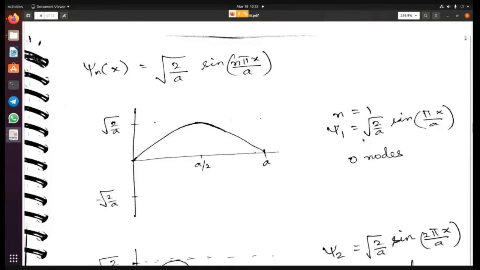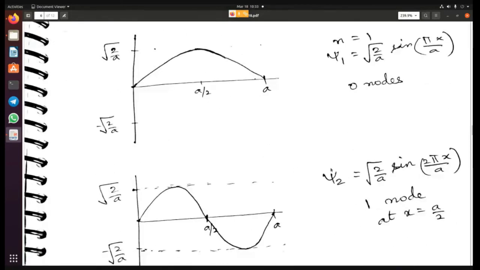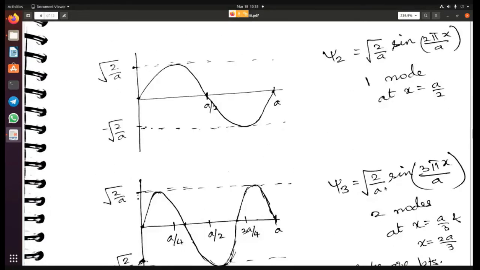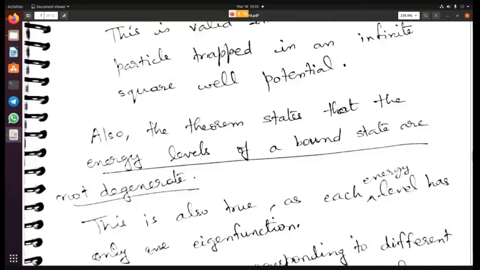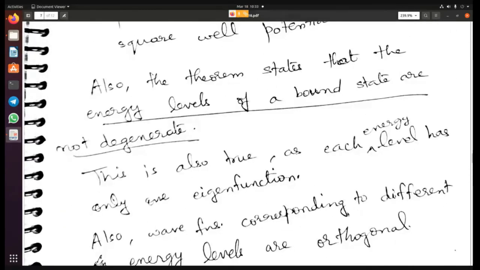So for E1 we are getting psi1, for E2 we are getting psi2, for E3 we are getting psi3. These are all different eigenfunctions. So we are basically getting non-degenerate eigenvalues as well as non-degenerate eigenfunctions. That is also another theorem, and we are getting that. All right.